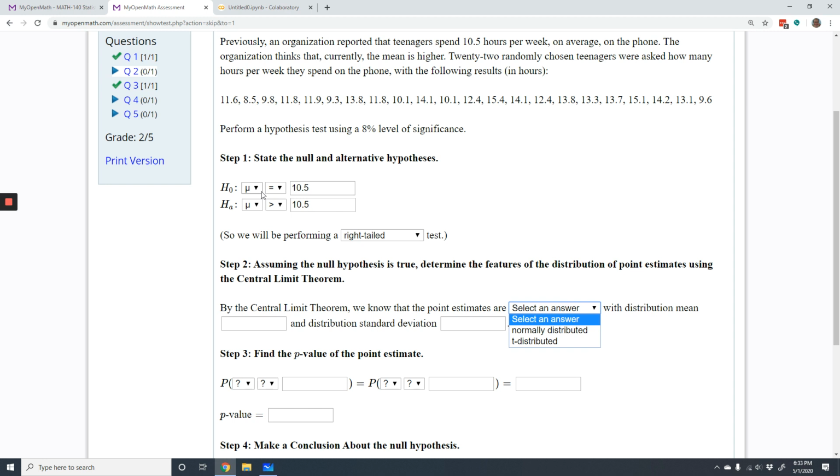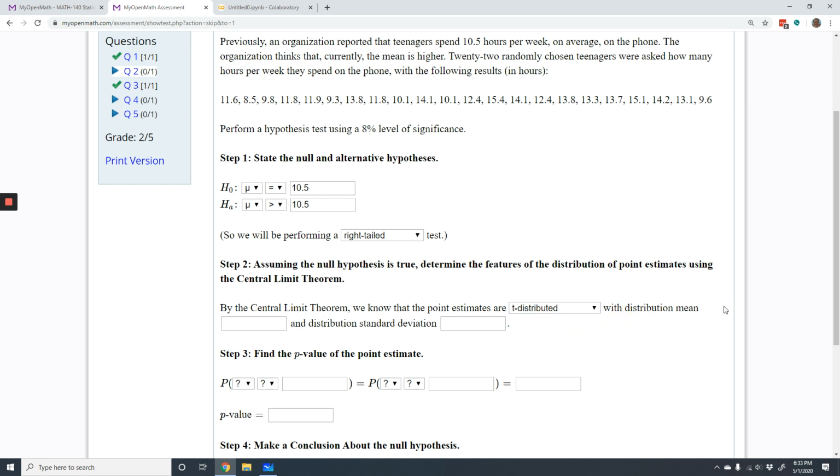And the sample means are normally distributed if we know the population standard deviation. But in this case, we don't know the population standard deviation. When we don't know the population standard deviation, we use the sample standard deviation as an estimate, but we have to correct for that loss of accuracy by using a t-distribution instead of a normal distribution.